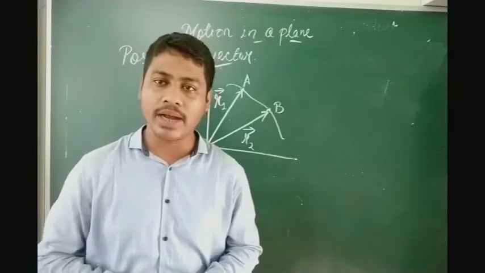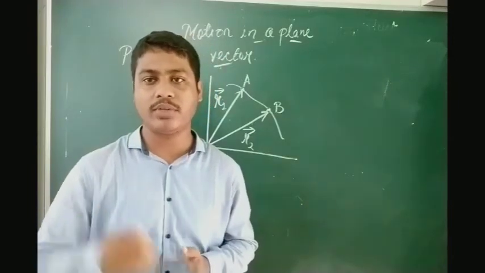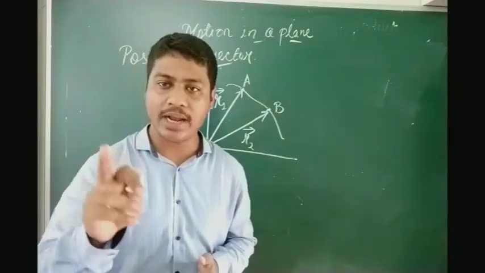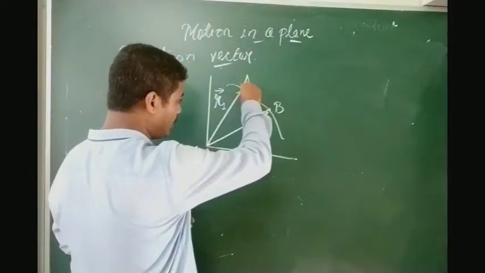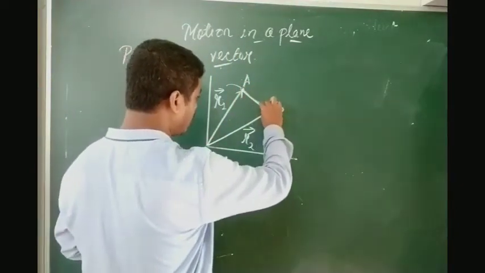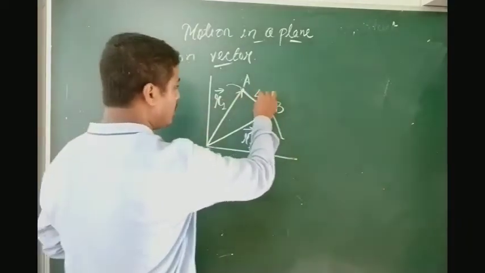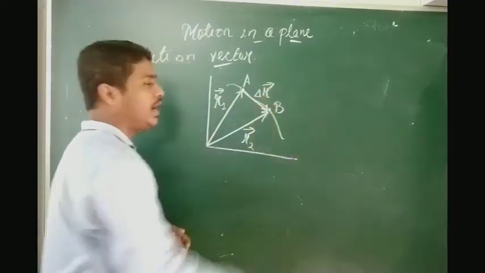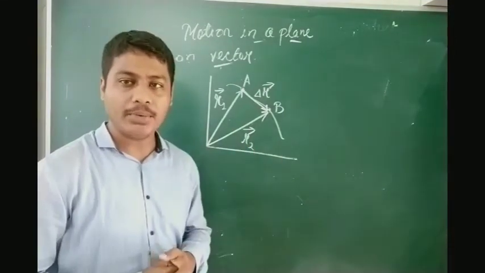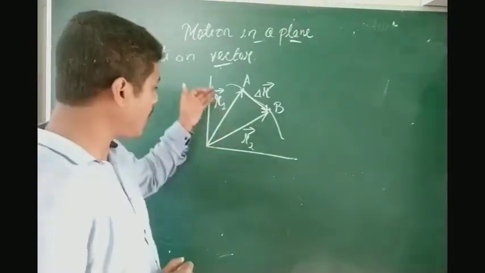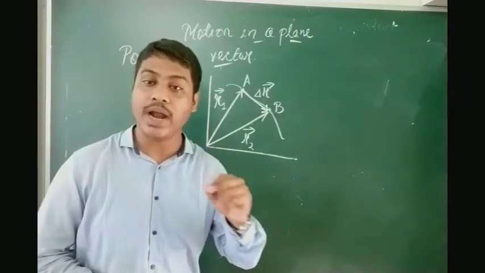This also we have done. For drawing the displacement vector, you have to see the initial point and the final point, and draw a straight line starting from the initial point to the final point. It will be represented by delta R vector. Clear? Now I'll be writing the equation of R1 and R2 in terms of rectangular components.